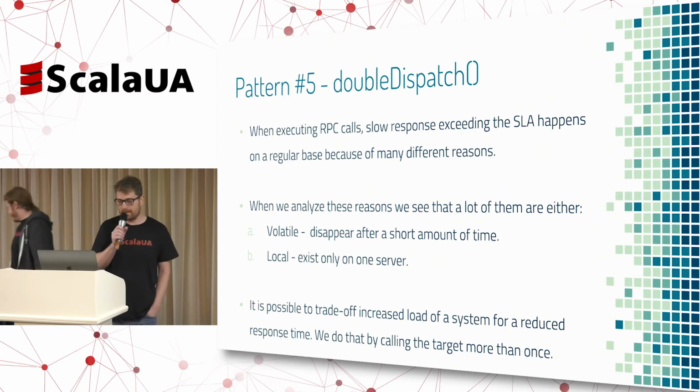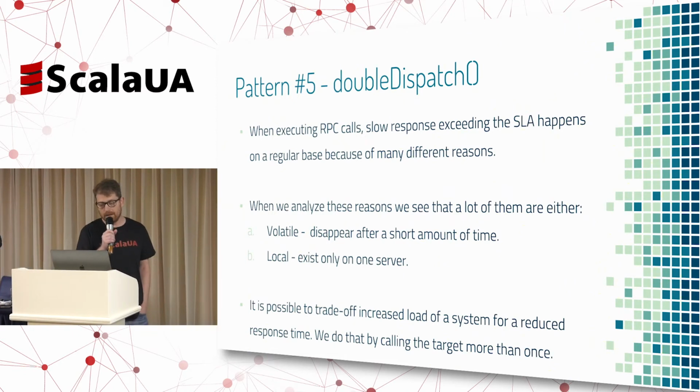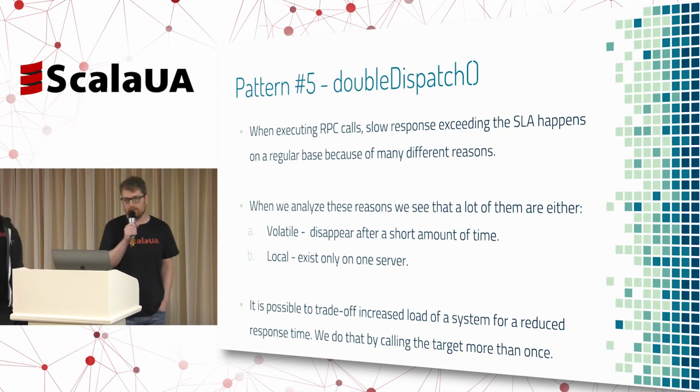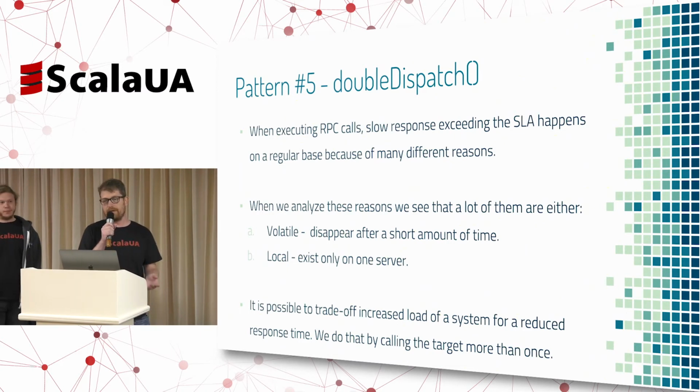Okay, next one is double dispatch. So whenever we're executing an RPC call, not all calls return on time, right? We've talked about it before, that we have to define an SLA on every call. So what happens when we do define an SLA?